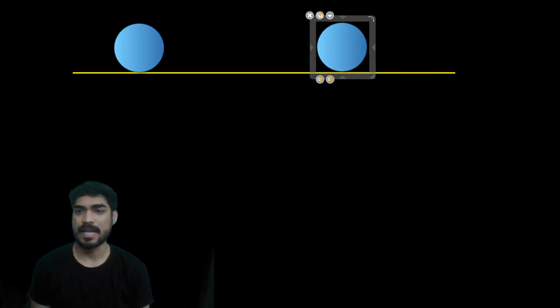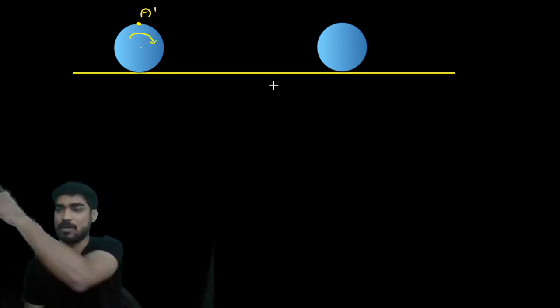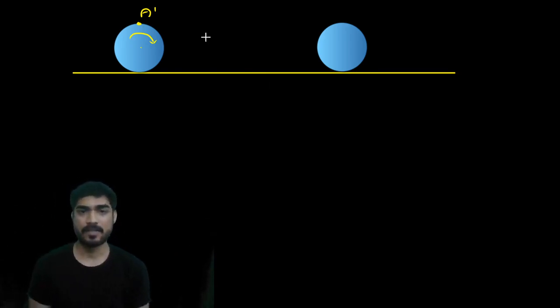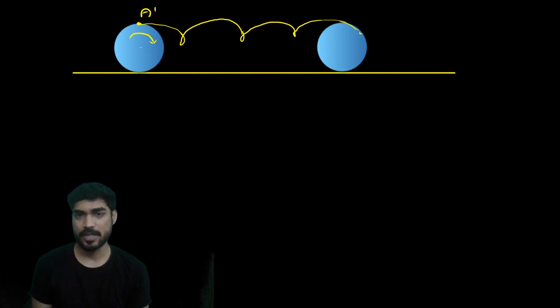Okay, consider any one particle on this wheel. Let's consider particle A. So how is this wheel moving? This is rolling without slipping. It is rotating like this. Okay, the wheel is like this. So beta, it is moving like this, and then it reached here. Okay, it rotated like this and reached here.